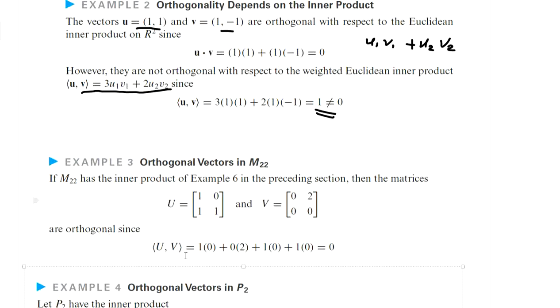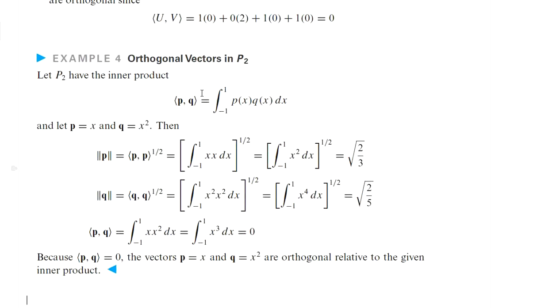Now we consider the next example: orthogonal vectors in P2. Here P2 is the vector space of all polynomials with degree less than or equal to 2. The inner product we have defined here is the integral from -1 to 1 of p(x) q(x) dx. If we consider p equal to x and q equal to x squared, then the norm of p, by this definition, is the square root of the inner product of p with p.